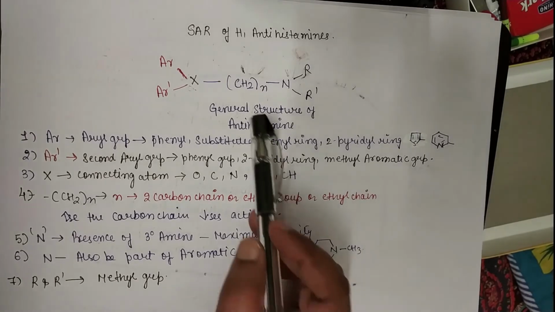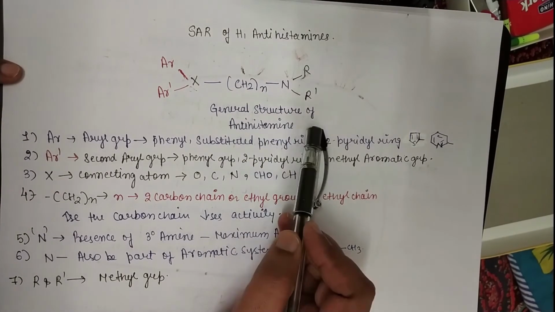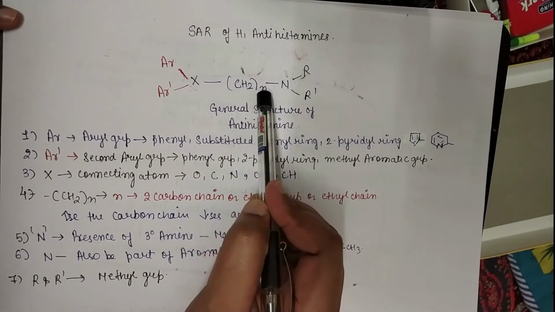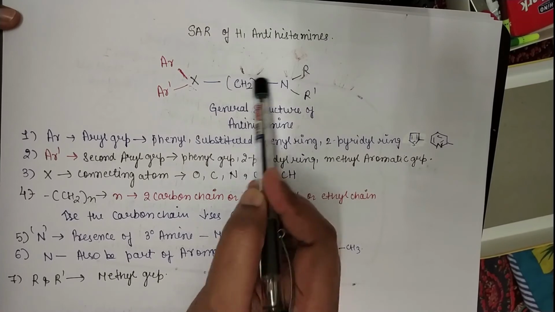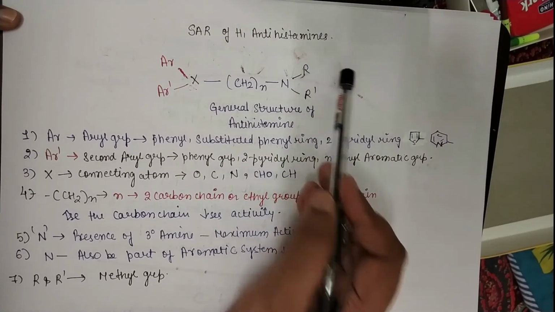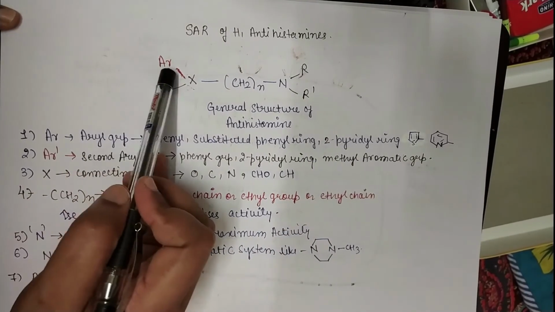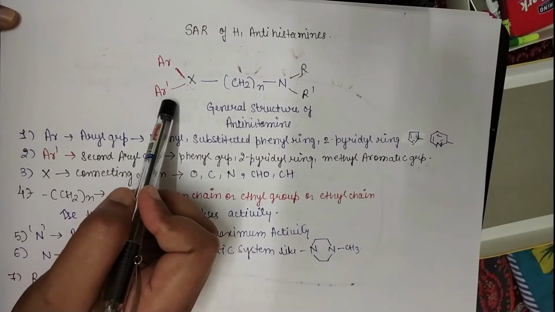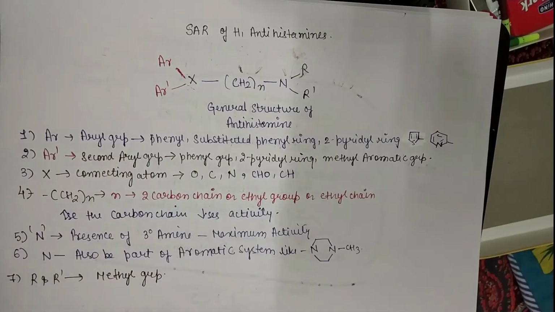So this is the common, general structure of antihistaminic drugs. This is the alkyl chain, where N is the number of alkyl groups. This is the tertiary nitrogen, with R and R dash. Here AR represents the first aromatic group, and AR dash the second aromatic group.